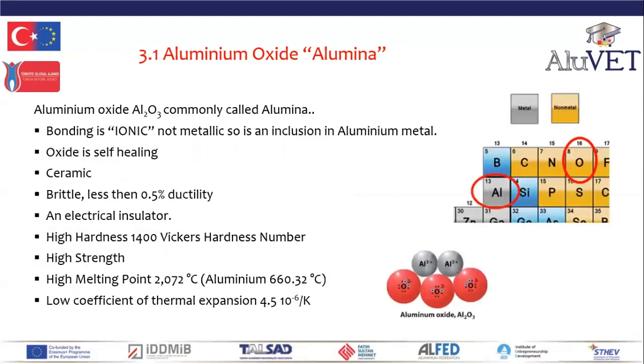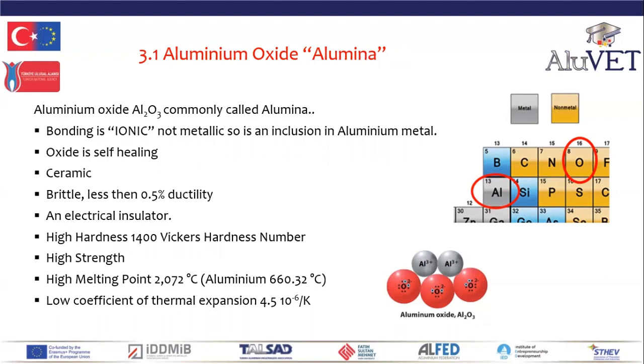Now, we need to understand the nature of aluminium oxide, alumina. The surface of any aluminium that you see will be aluminium oxide. So aluminium oxide, 2 atoms of aluminium, 3 atoms of oxygen bonded together. Aluminium oxide is called alumina. Now, the bonding of alumina is ionic, not metallic. So alumina, aluminium oxide in a metal aluminium grain, is an inclusion.